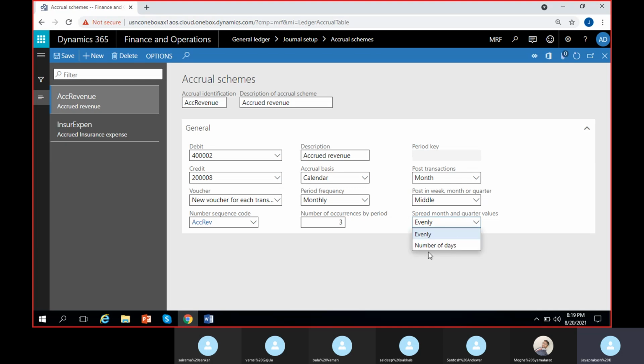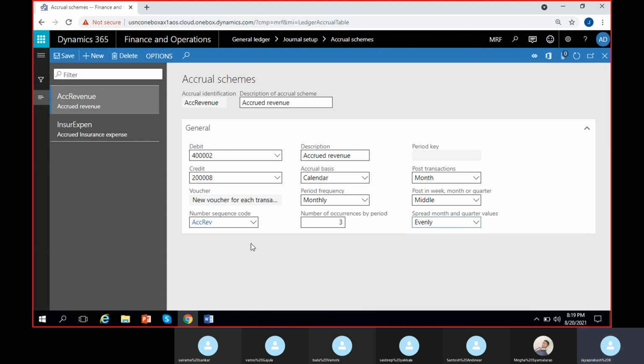Or you can select it according to the number of days it will spread. So evenly means it will divide whatever amount we give into 3 equal parts, since we have given 3 months, right? So it will divide by 3 and equally divide. If I select on the basis of number of days, then in 1 month it will be 31 days, another month it will be 30 days. So it will divide according to the number of days ratio. Slightly different, that's all. So let us go for evenly only.